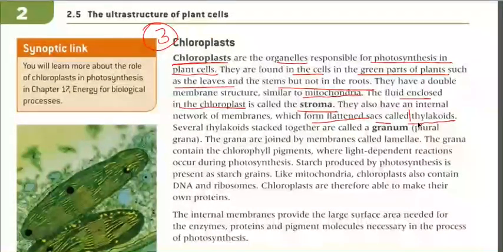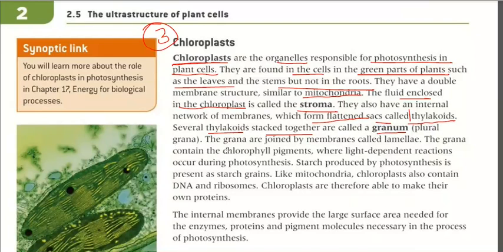So thylakoids are the internal flattened sac-like structures which are found in the stroma. Now, several thylakoids are stacked together. If they are stacked together, they are called a granum, that is grana.